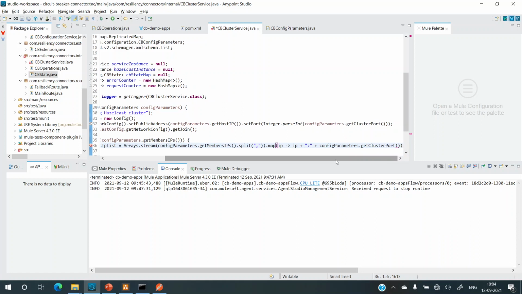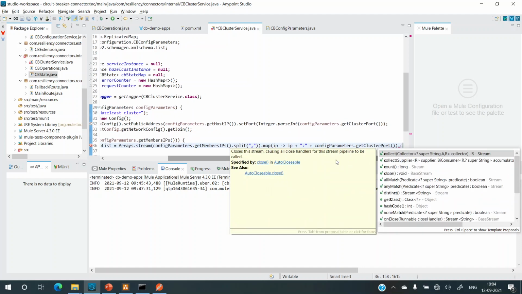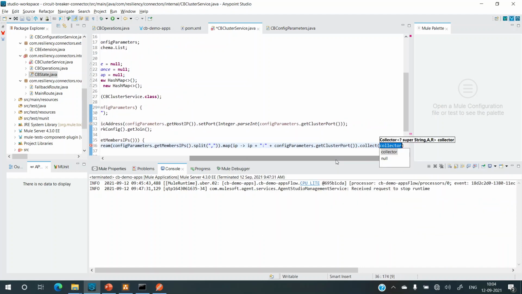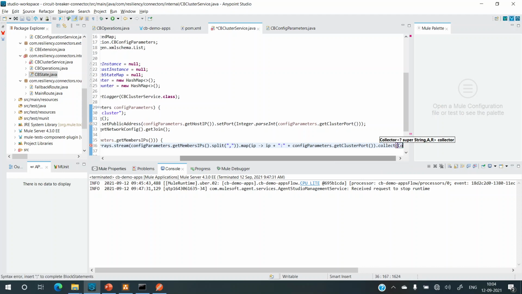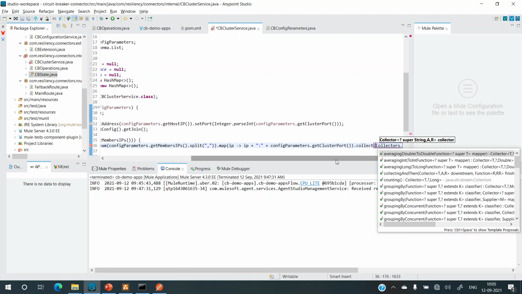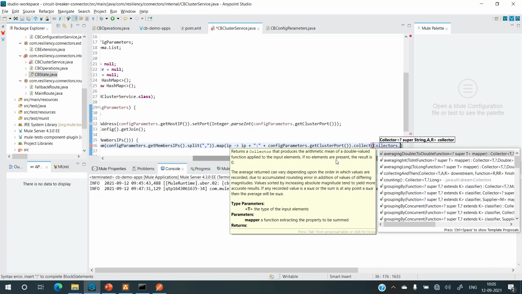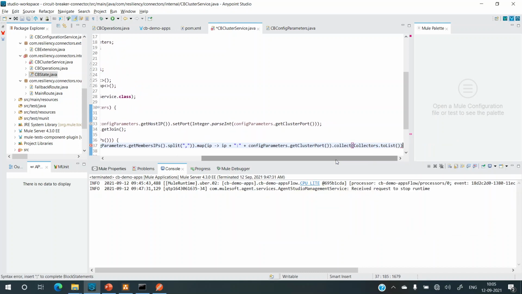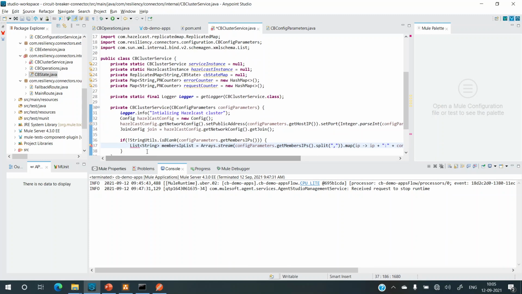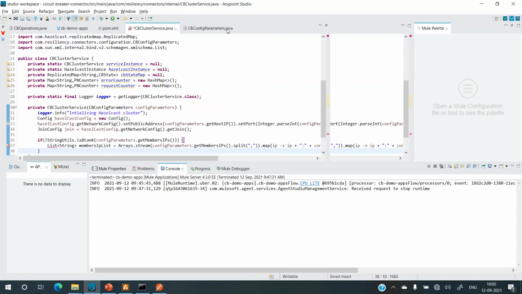So we have concatenated. Now it's still not a list or array. So I need to use the collect function to convert it into list. So I'll pass an instance of Collectors dot toList. So this will give me an array list. Right, so we are pretty much done. What's pending is to import this list. Just what's wrong over here?